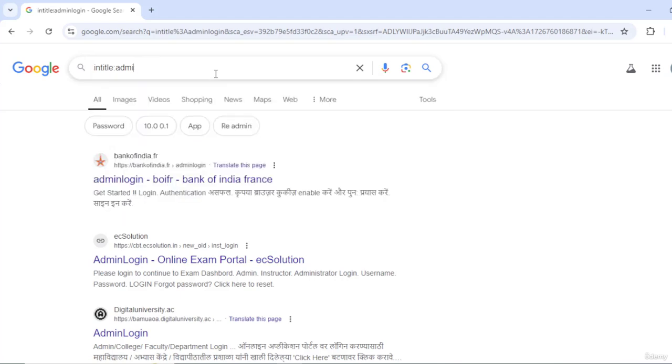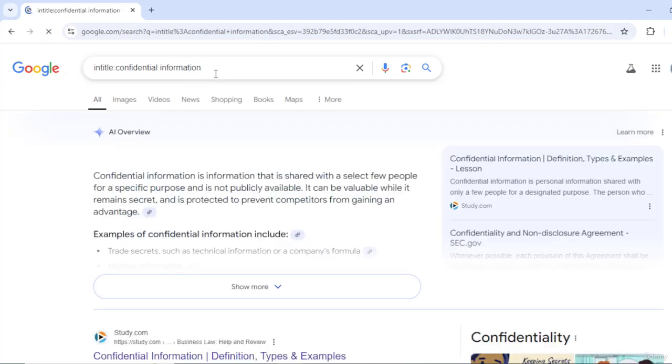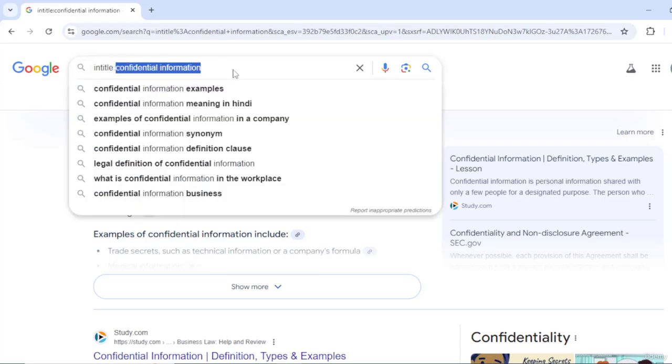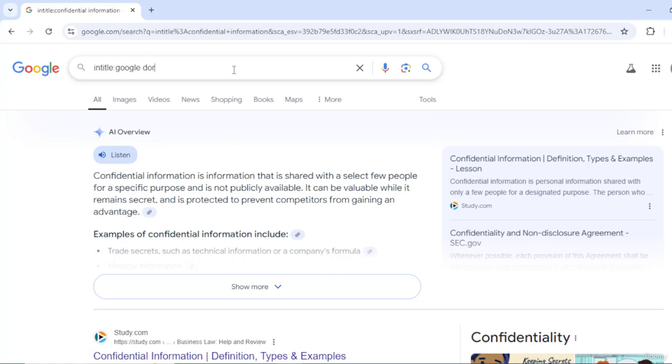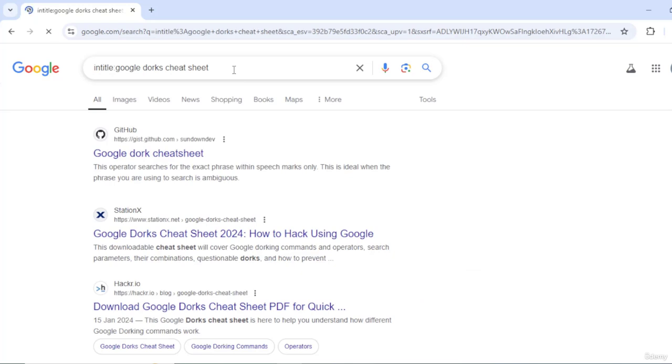If you could say intitle:confidential information, you know what I'm talking about now, right? And you can even search for intitle:Google dorks cheat sheet. That's going to give you tons and tons of Google dorks.